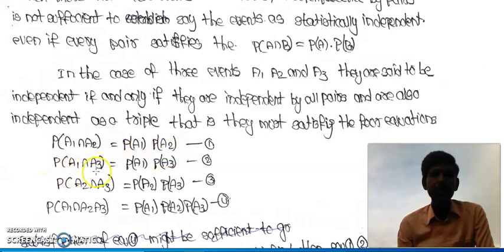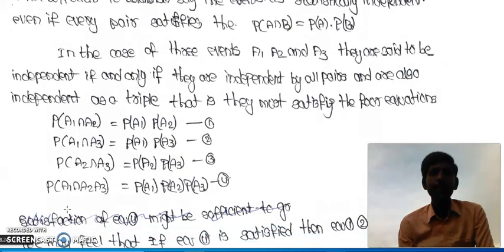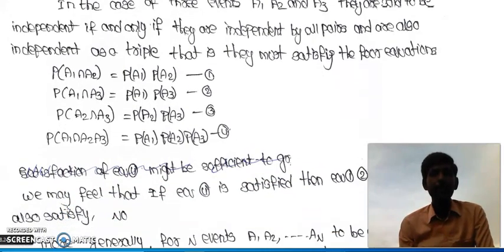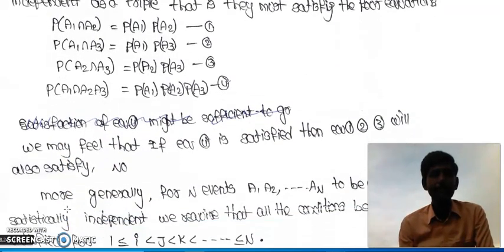P of A1 intersection A3 equal to P of A1 into P of A3. P of A2 intersection A3 equal to P of A2 into P of A3. P of A1 intersection A2 intersection A3 equal to P of A1 into P of A2 into P of A3. When all these four conditions are satisfied, then the three events are said to be independent.